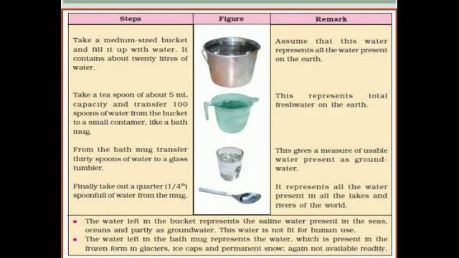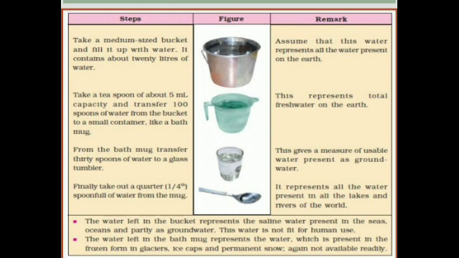Let us see a small activity that shows you the availability of water on the earth. First, take a medium-sized bucket and fill it up with water. It contains about 20 liters of water. Assume that this water represents all the water present on the earth. Then, take a teaspoon of 5 ml capacity and transfer 100 spoons of water from the bucket to a small container like a bath mug. This represents total fresh water on earth.